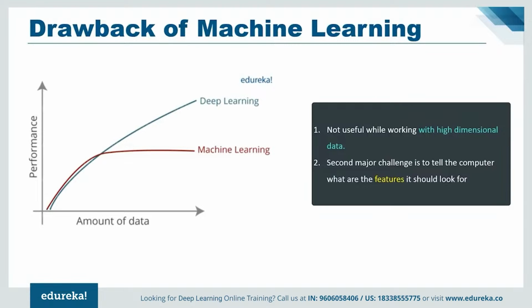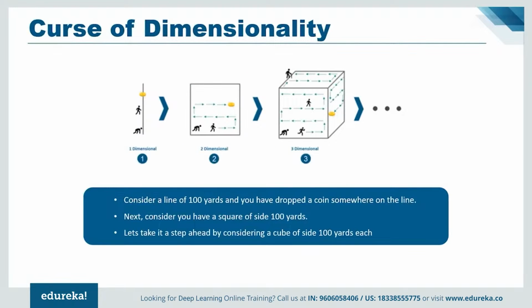Now, to understand this in simpler terms, let's consider the following image. Consider a line of 100 yards, and you have dropped a coin somewhere on the line. It's quite convenient for you to find the coin by simply walking on the line. This very line is a single-dimensional entity. Next, consider a square of 100 yards, and yet again you drop the coin somewhere in between. Now it's quite evident that you are going to take more time to find the coin within the square as compared to the previous scenario. This square is a two-dimensional entity.